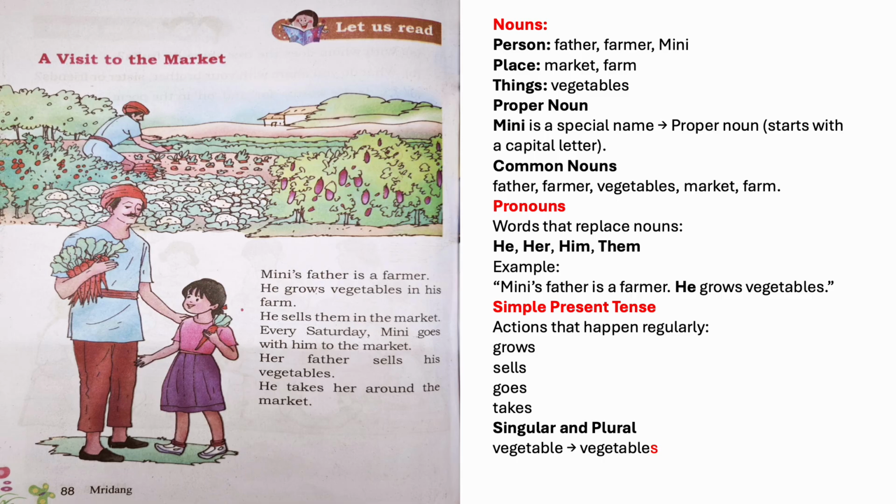So who is Minnie's father? Yes, he is a farmer. What does he grow? Yes, he grows vegetables. When does Minnie go to the market? Yes, she goes every Saturday with her father to the market. Very good.